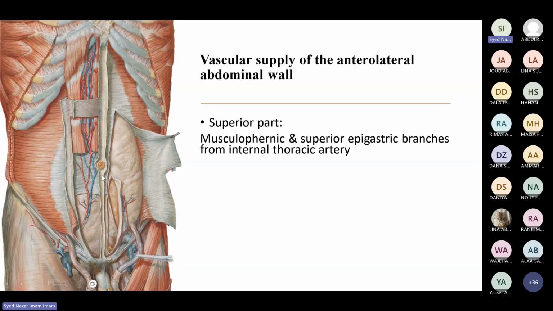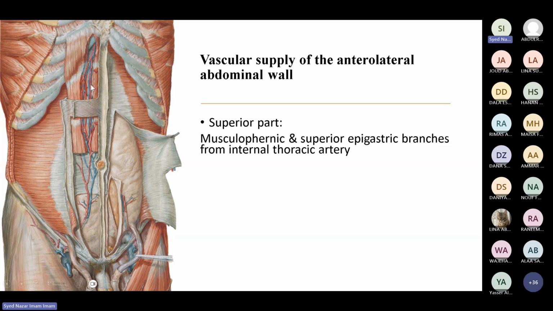So below this is supplied by the inferior epigastric artery and inferior epigastric vein, and it drains to the inguinal lymph nodes here. Above this is supplied by the superior epigastric artery and superior epigastric vein. Beg your pardon, anything below this will go to the inguinal lymph nodes. Anything above the umbilicus will go to the axillary lymph nodes.